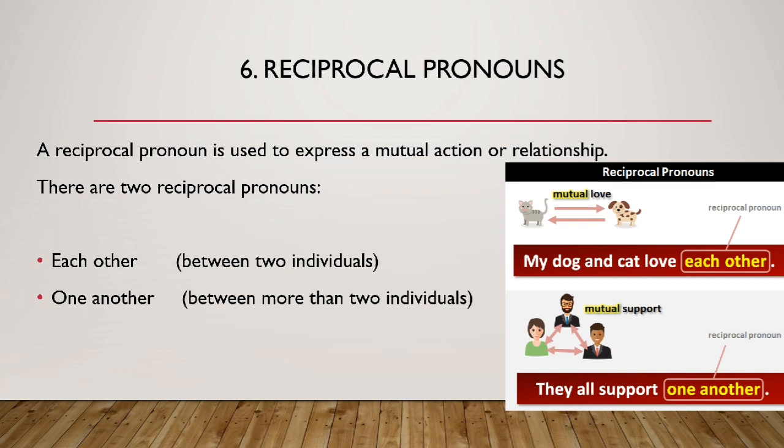Have a look at the example: my dog and cat love each other. Each other is a reciprocal pronoun. It means you are talking about the mutual relationship or mutual love of two individuals. On the other hand, they all support one another. One another is used as a reciprocal pronoun here, and it is used between three people. So reciprocal pronouns, one another and each other. Each other is used when you are talking about two individuals, and one another when you are talking about more than two individuals.